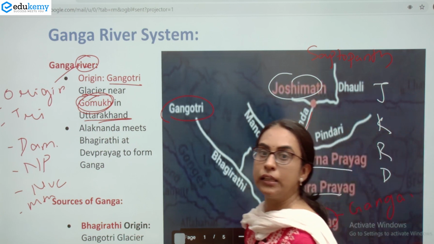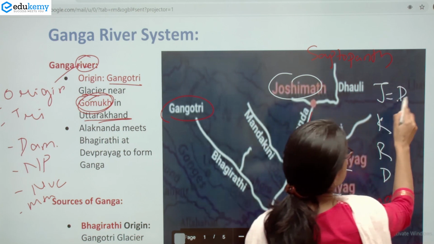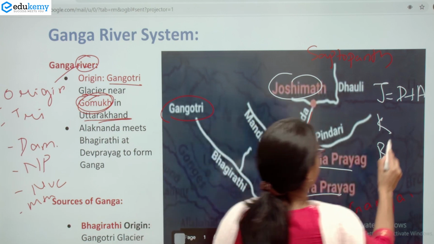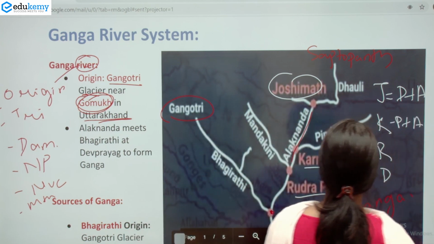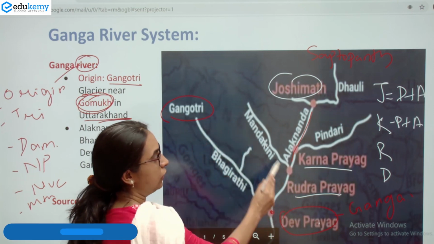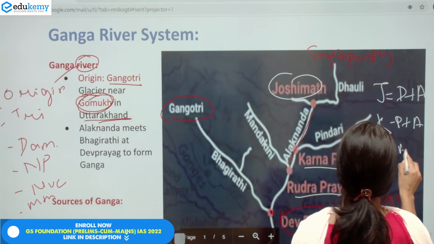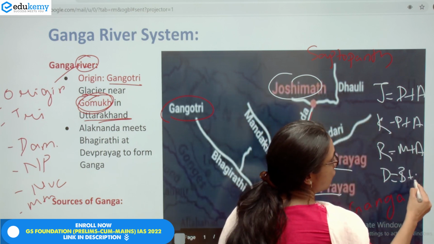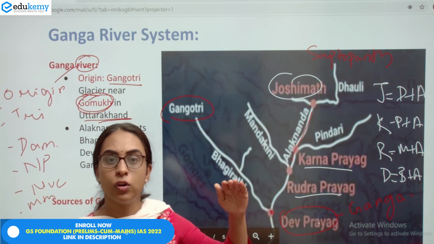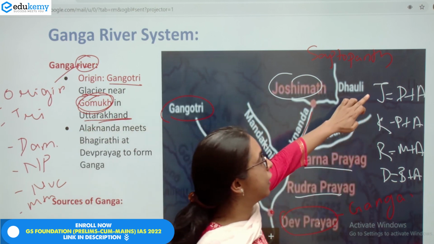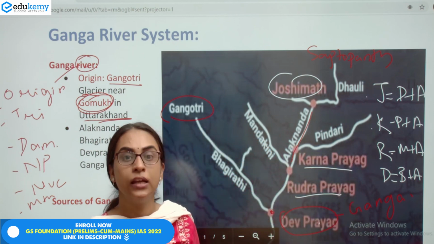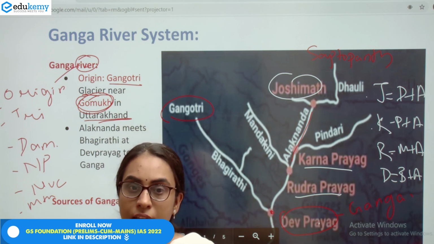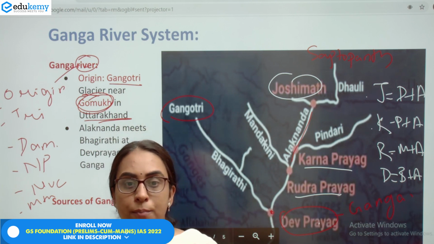At Joshimath, the Dhauli Ganga meets Alaknanda. At Karan Prayag, it is the Pindar river which meets Alaknanda. At Rudra Prayag, it is the Mandakini river which meets the Alaknanda. And at Dev Prayag, as we've already seen, it is Bhagirathi plus Alaknanda. If you want to remember it from north to south, you can remember the places by JKRD, and the rivers which are meeting by DPMB. So it is JKRD and the rivers are DPMB.